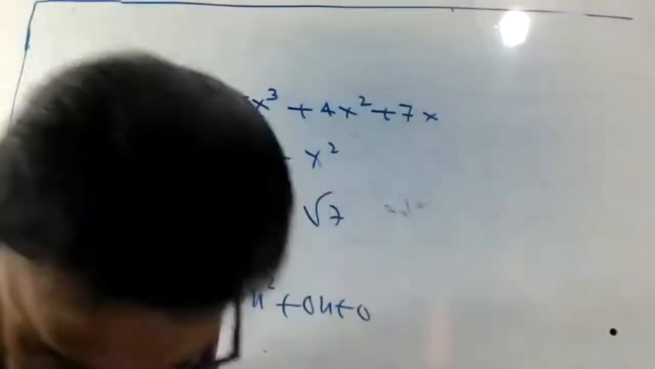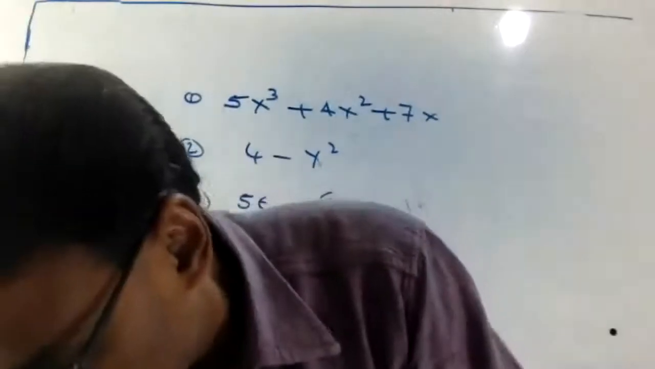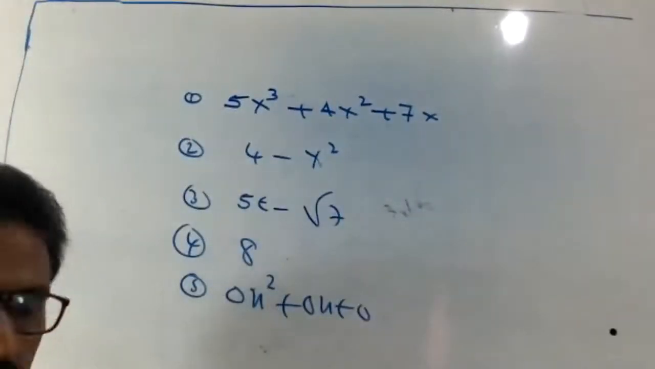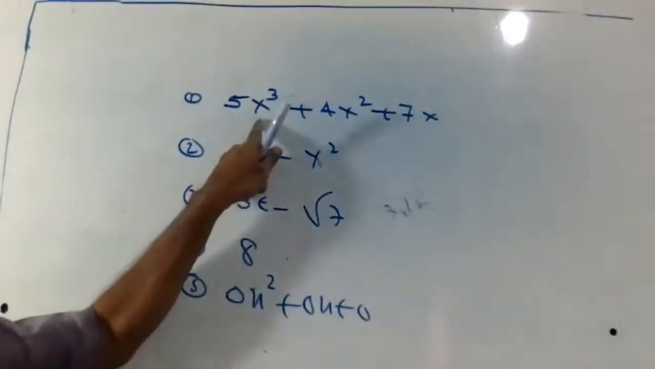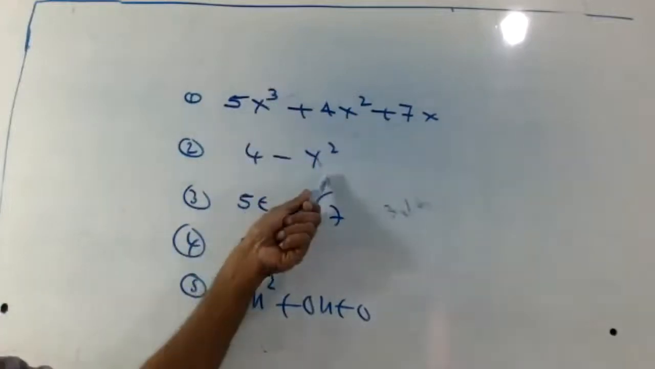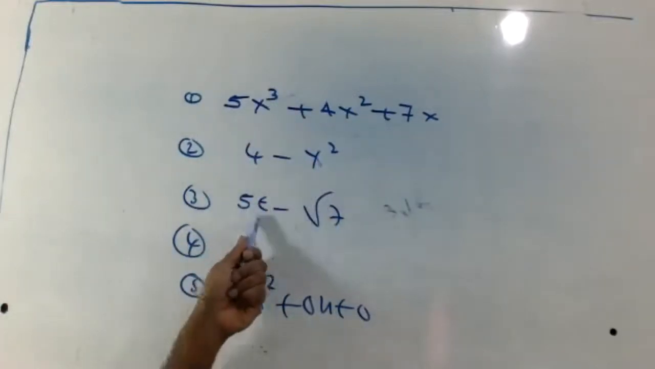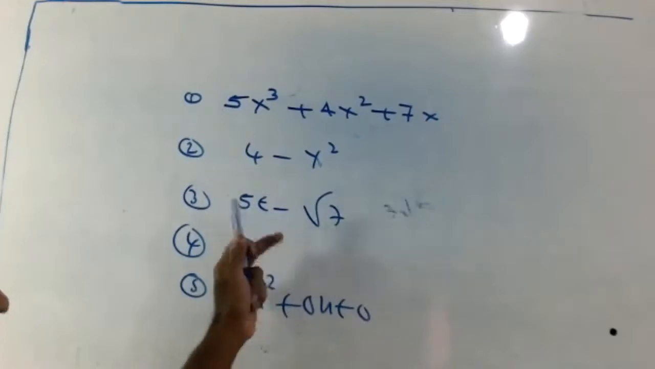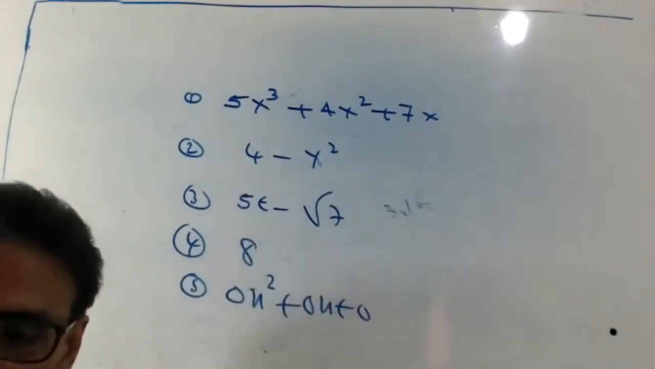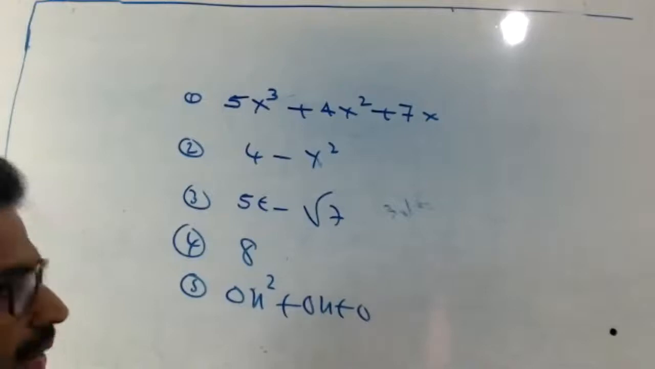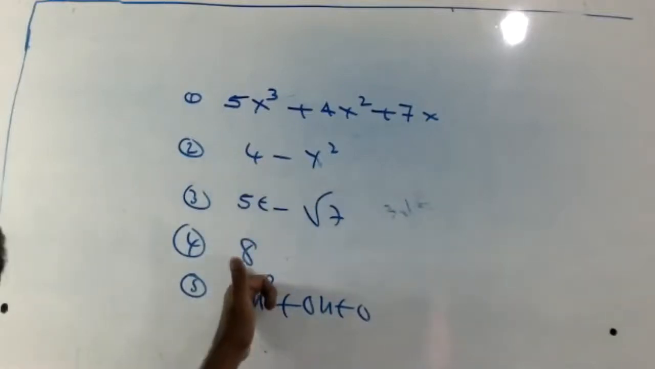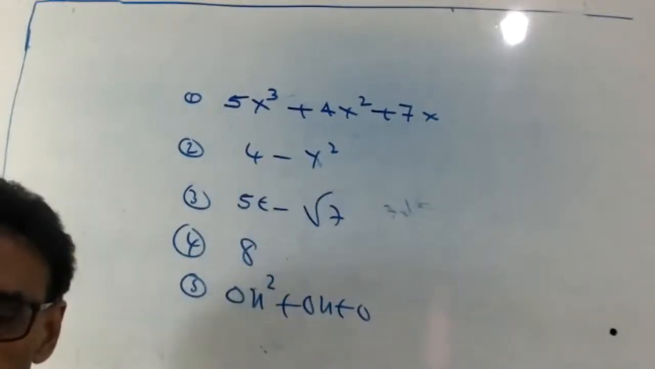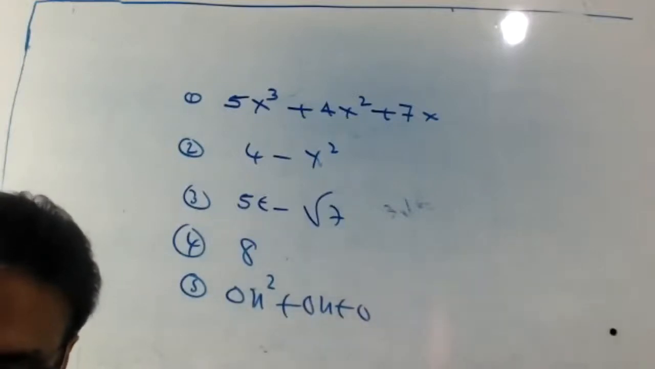Okay, listen here all. Now listen. The degree: first one, the highest power is 3, so the degree is 3. Here the degree is 2. For 5t minus root 7, the degree is 1, because t is raised to 1. For 8, the degree is 0. It's a constant polynomial.